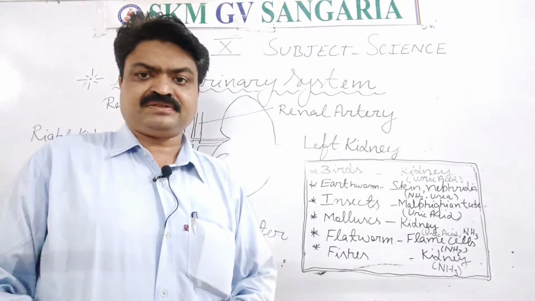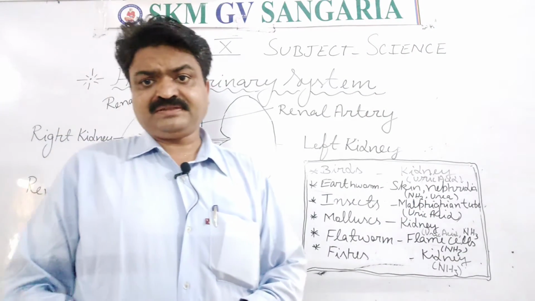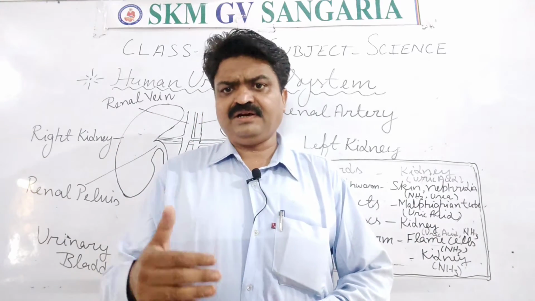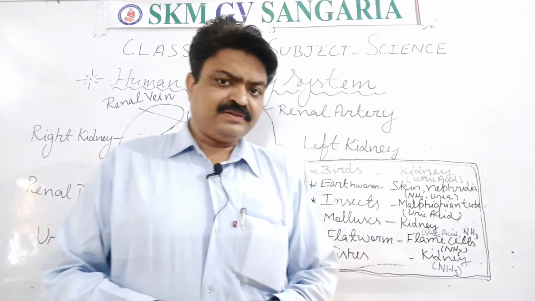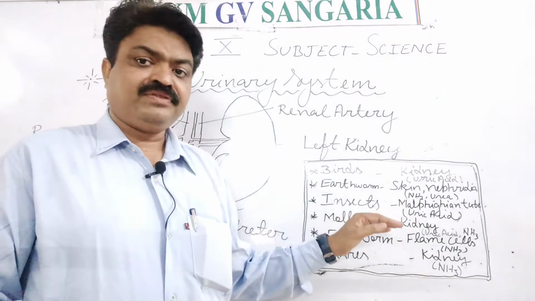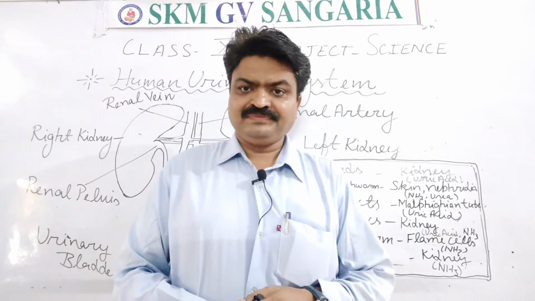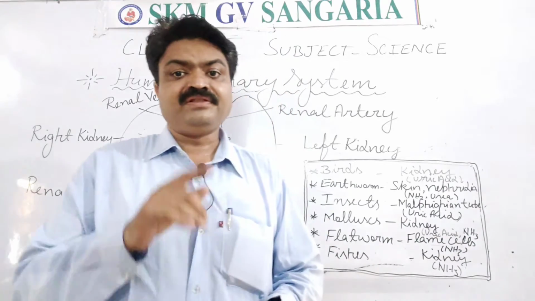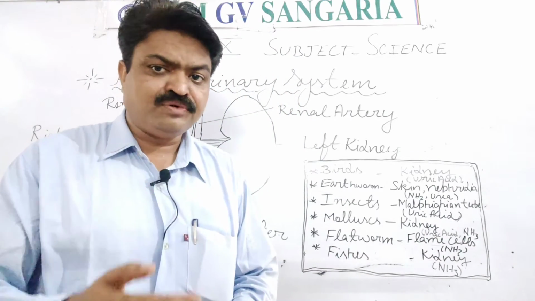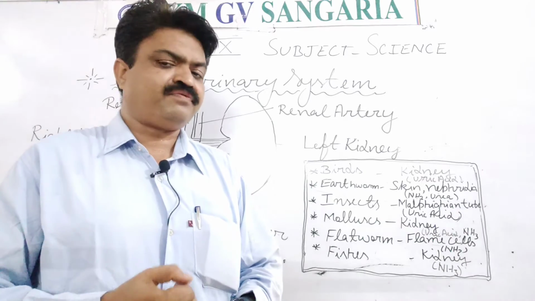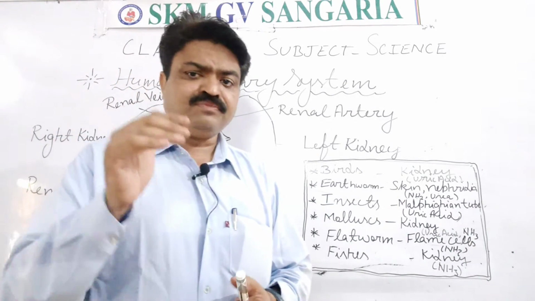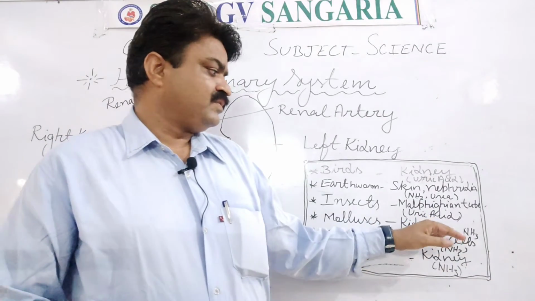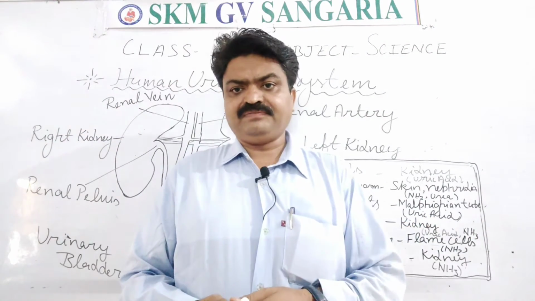Next is mollusks. Mollusks are living organisms, student, that have an outer skeleton like the snail, and they also have kidneys like us, and via the kidney they also remove the waste material from their body. And which waste material do they remove? It is uric acid and ammonia.